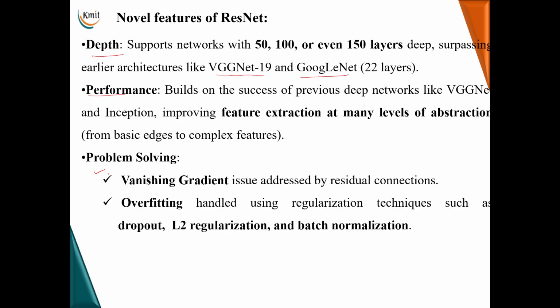And the third feature is problem solving. This residual network helps in avoiding the vanishing gradient issue, which arises whenever we talk about deep neural networks. Overfitting is also avoided in these residual networks because they handle different regularization techniques like dropout, L2 regularization, and even batch normalization within the hidden layers.